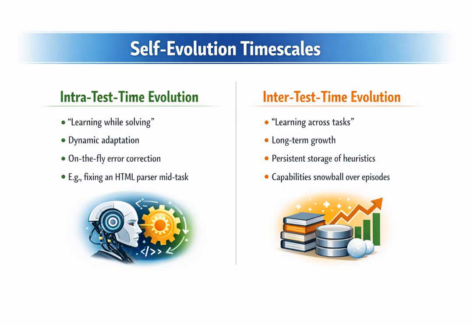Second, we have inter-test time evolution. This is learning across tasks, representing long-term growth. If the agent discovers and confirms a highly successful new heuristic or problem-solving strategy today, it explicitly stores that finding in its persistent long-term memory. A week or a month from now, when faced with a structurally similar problem, it rapidly recalls that heuristic from memory and leverages it to solve the new problem faster, more efficiently, and more accurately. In this way, the agent's capability fundamentally persists and snowballs across thousands of different episodes.